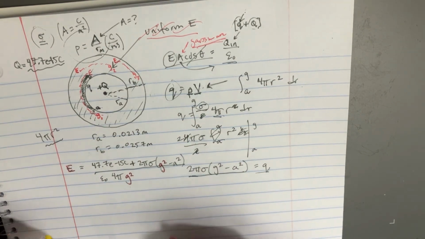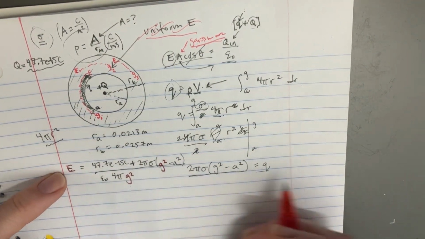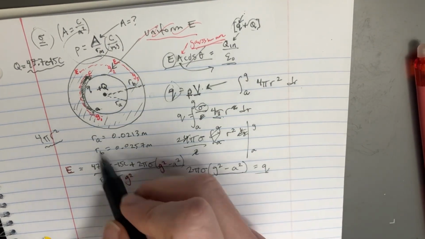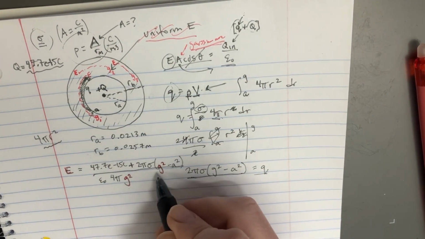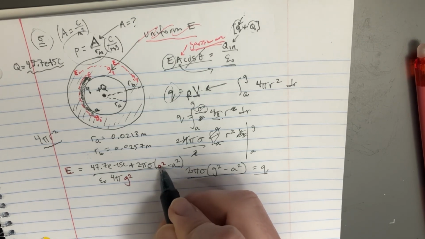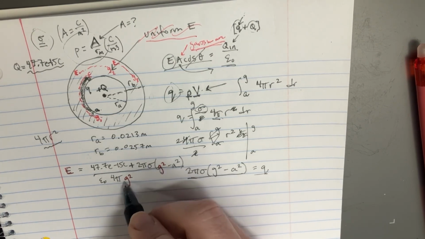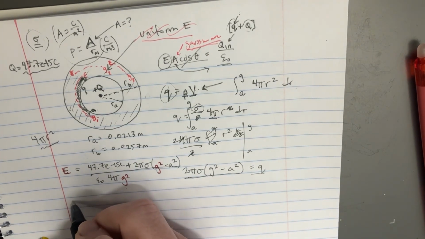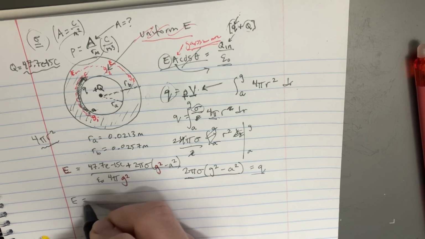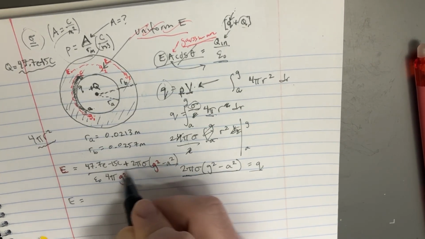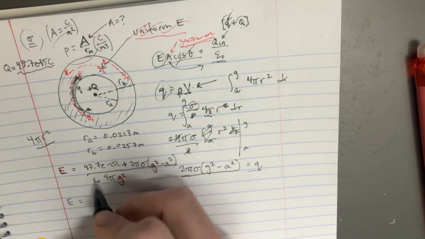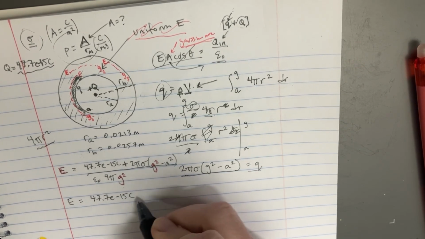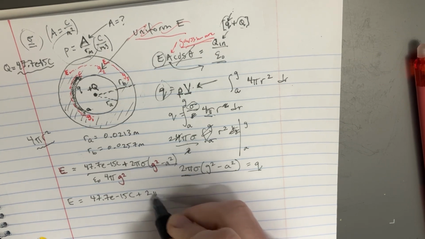One way we can make it uniform is to have this just equal to 0. Maybe that could work, maybe not. Let's see if we can simplify this, because I see some g squareds everywhere. So let's expand the top, 4.7 e to the negative 15, and see if anything can cancel out.